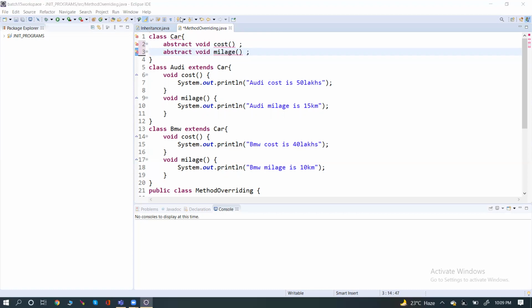Because there is no meaning in displaying no cost and no mileage. So without any meaning, why should we waste the memory? Ultimately everything is done to save the memory, right?